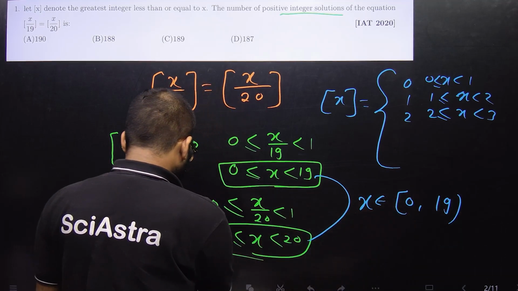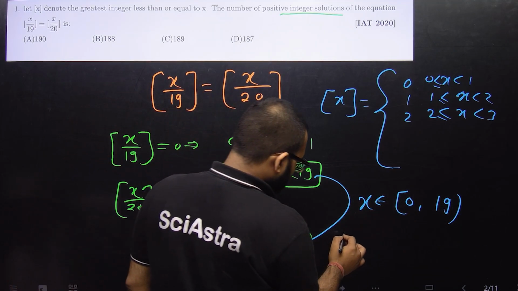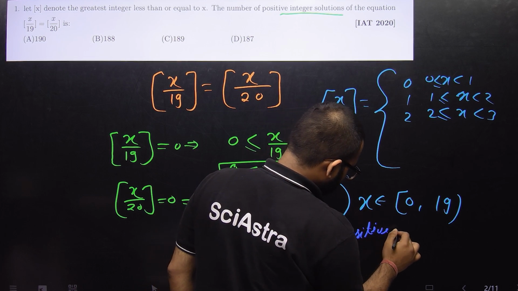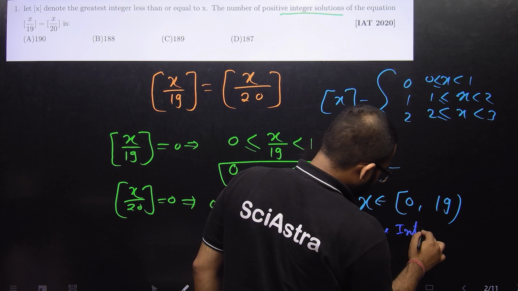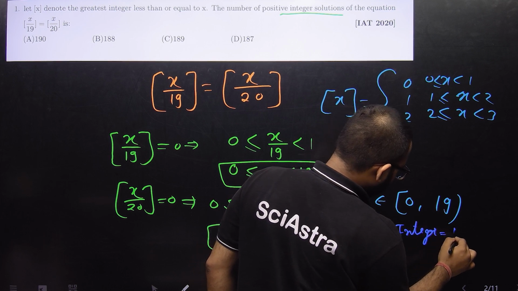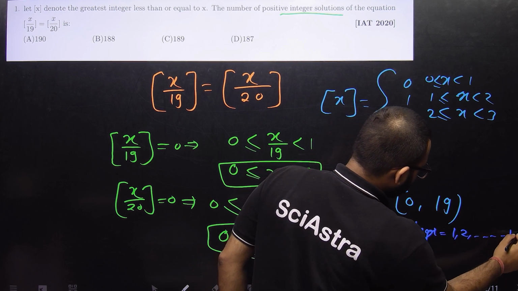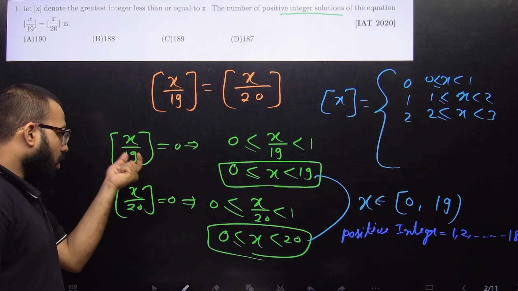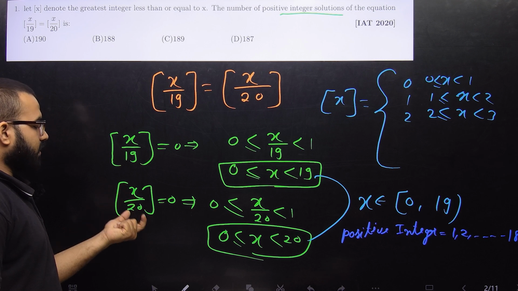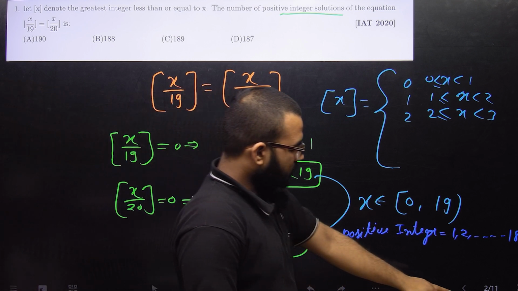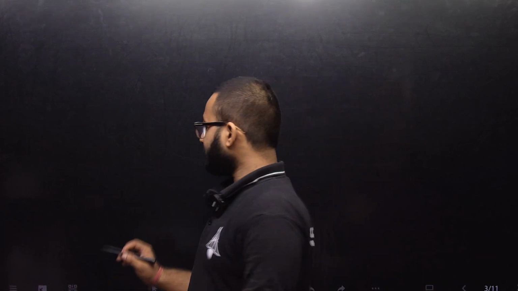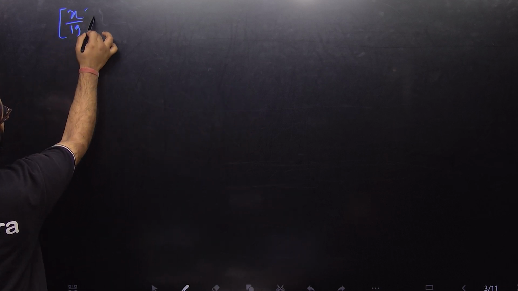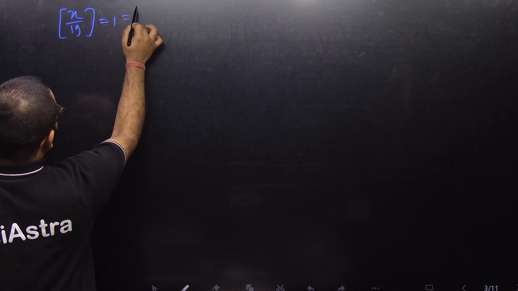So the positive integers here are 1 up to 18. So there are 18 solutions. This is the solution for [x/19] and [x/20] equal to 0. Now let's discuss when this is equal to 1. So [x/19] equals 1, equal to [x/20].